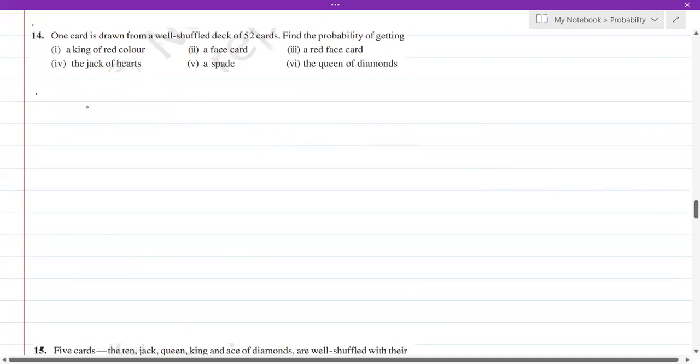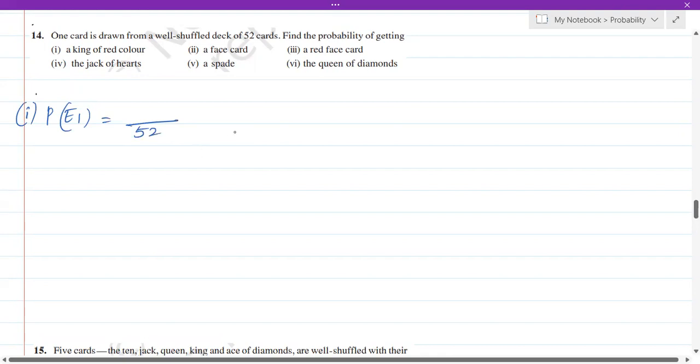This is a problem based on cards. One card is drawn from a well-shuffled deck of 52 cards. Find the probability of getting a king of red color. Okay. Now let's say this is P of E1. This is the first question. Now totally how many cards we have got? 52 cards. Isn't it? There are 52 outcomes.